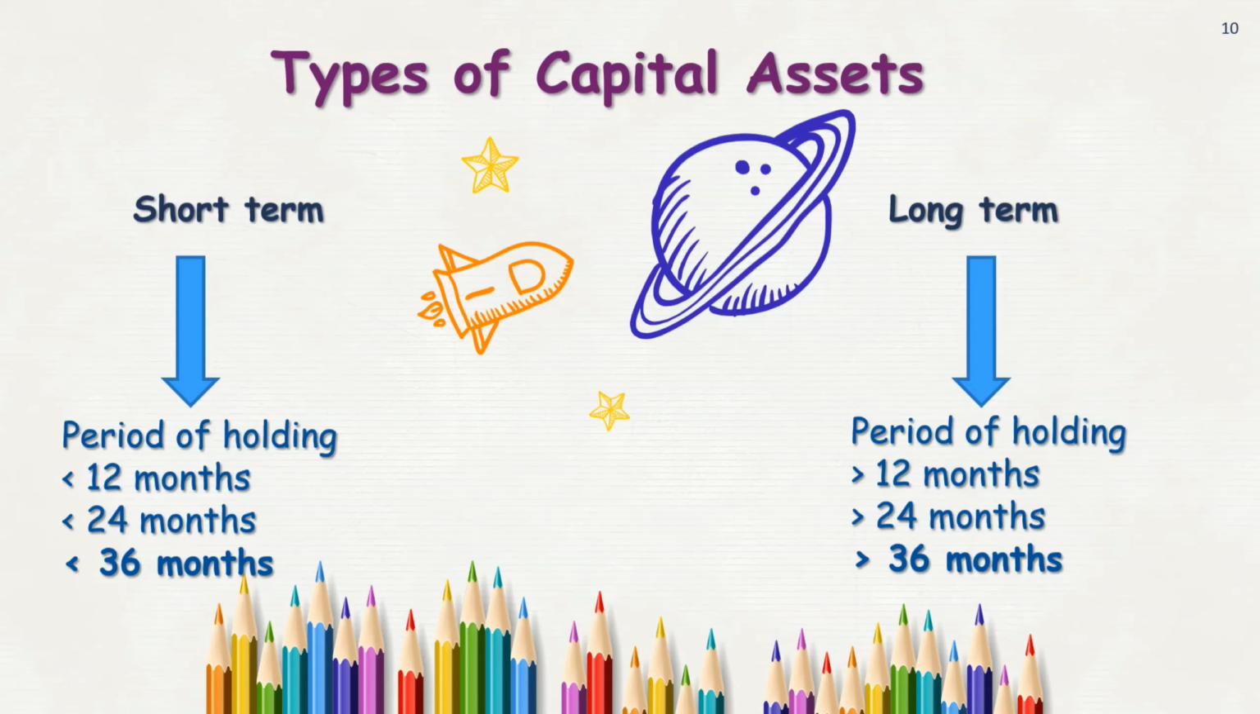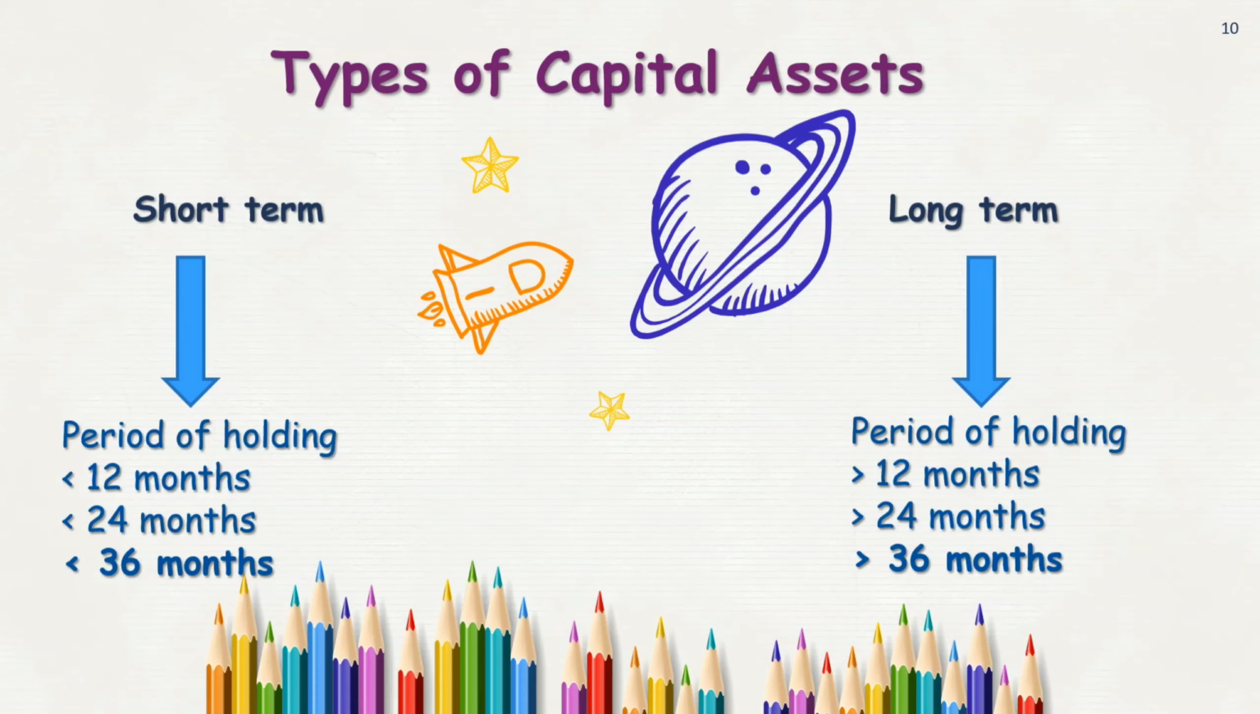Now which asset is to be considered in 12 months, which in 24 months, and which in 36 months criteria is a matter of fact. Initially, in the concept of period of holding in the Income Tax Act, one provision is given that the asset should be held for less than 36 months or more than 36 months, and on the basis of that there shall be the decision whether the asset is a short-term asset or long-term asset.